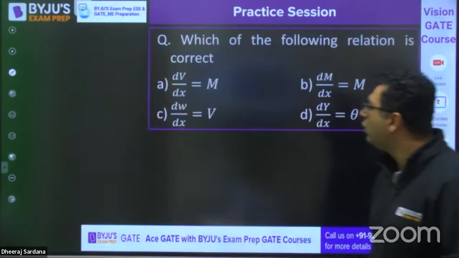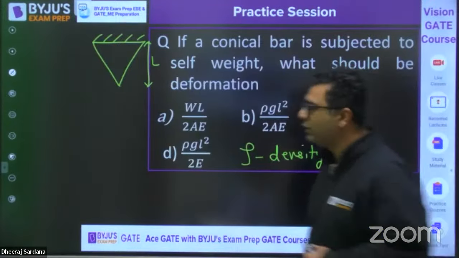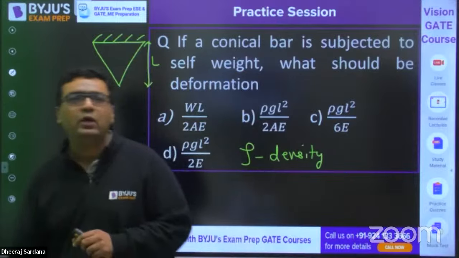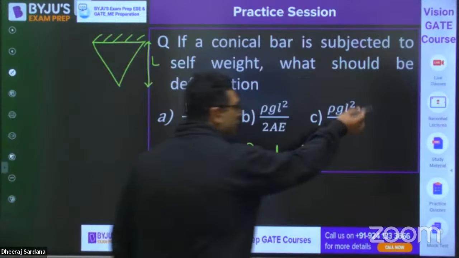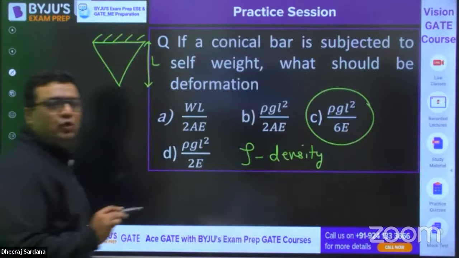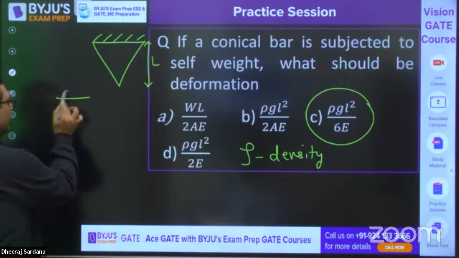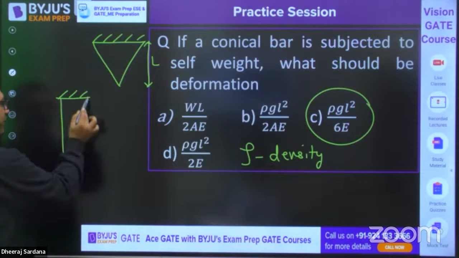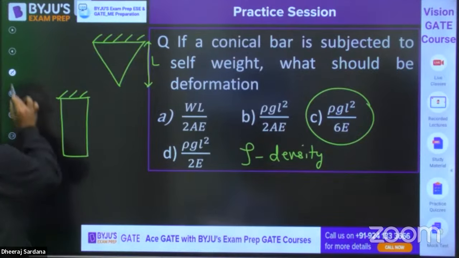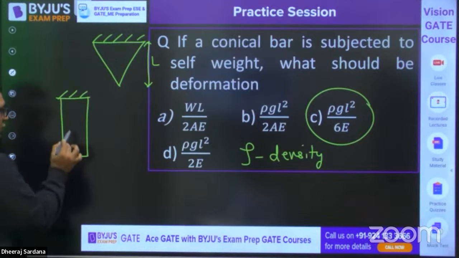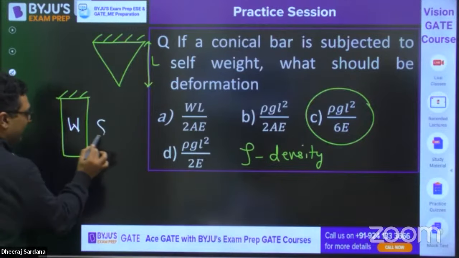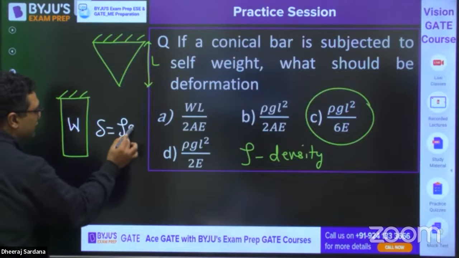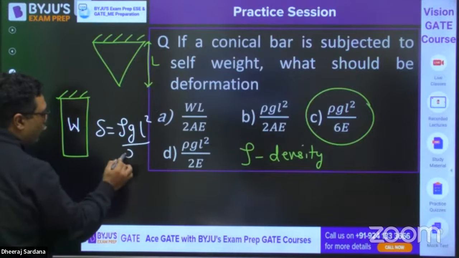Okay, so this was the question we were looking at. The answer is going to be rho g L square upon 6E. Whenever we go for the derivation, if we have a prismatic bar and we find the deformation because of self-weight, then delta comes out to be rho g L square upon 2E.